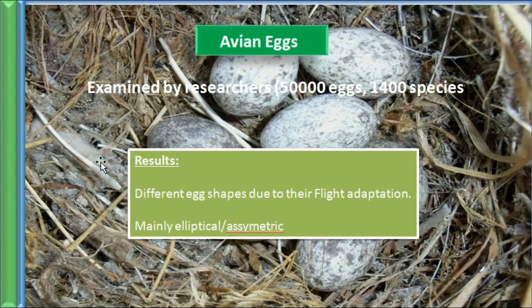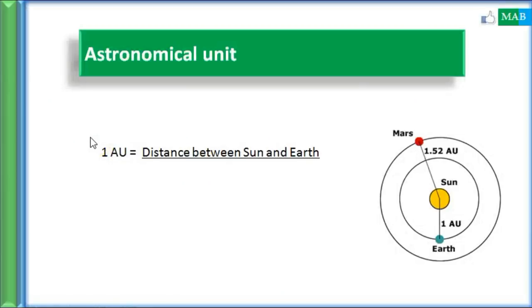The reason they give for the different egg shapes is their flight adaptation. Different birds fly at different heights, so their eggs are adapted to different shapes. This might be a prelims trivia. It might come in handy if a question asks what is the reason behind different shapes of eggs in avian species. The answer will be the flight adaptation that they take. So let's see the very next news.